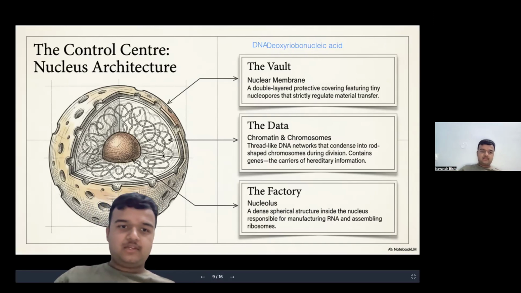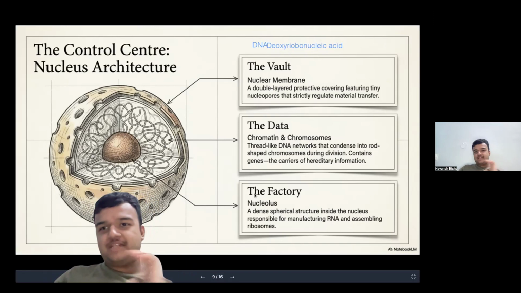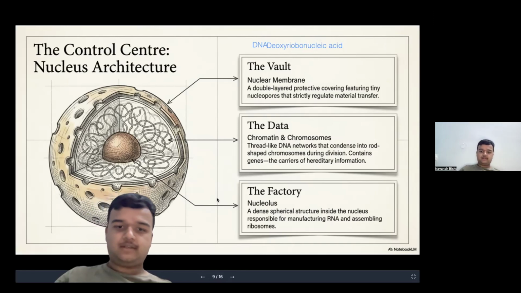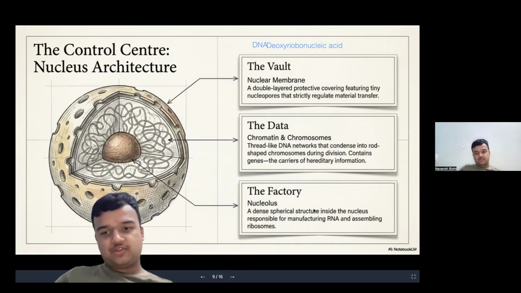Their job is to transfer the information to the nucleolus, and the nucleolus tells the cell organelles, or the soldiers, to do the biological activity. The nucleolus is the factory, the dense peripheral structure inside the nucleus responsible for manufacturing of RNA, ribonucleic acid.